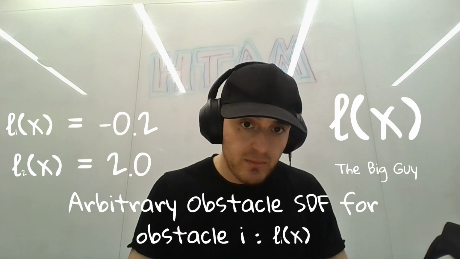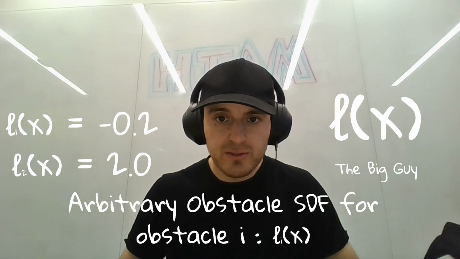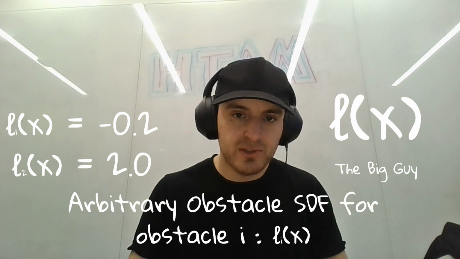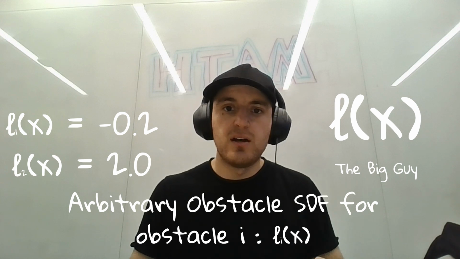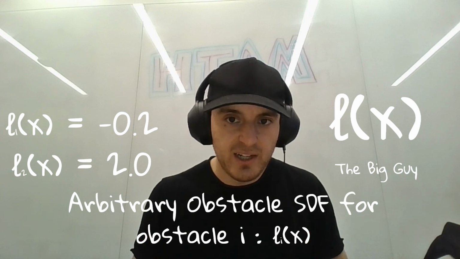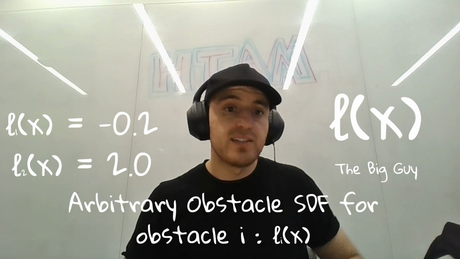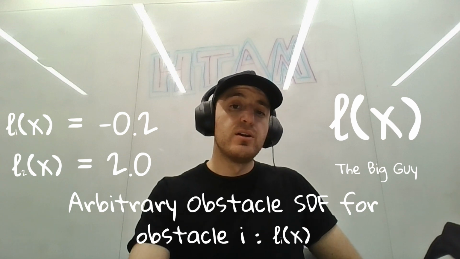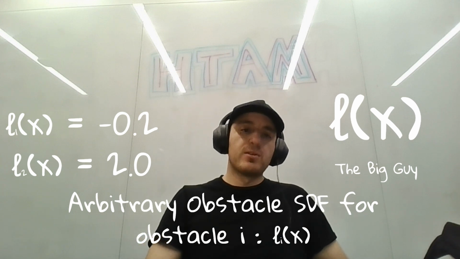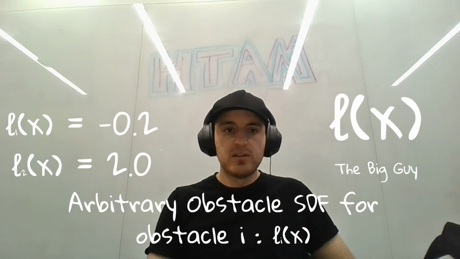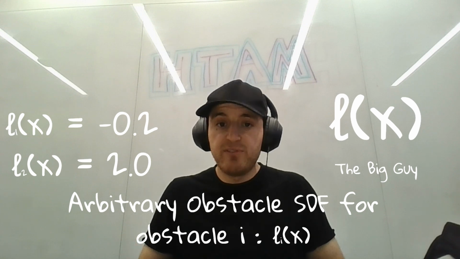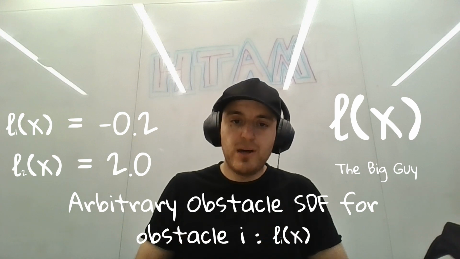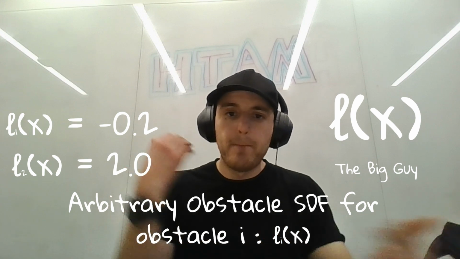So we take the minimum of all obstacle signed distance functions because we want to evaluate the robot's distance to the nearest obstacle. This is the one it's most likely to violate. If the minimum signed distance is negative, then the robot is already in danger, and even if it's far from all the other obstacles, it's still in danger. That's why we define our overall failure set as the union of the individual ones and use the minimum operation to represent it. Boom.